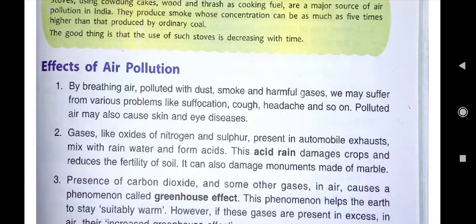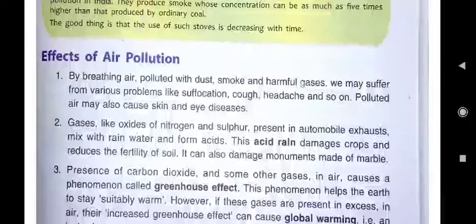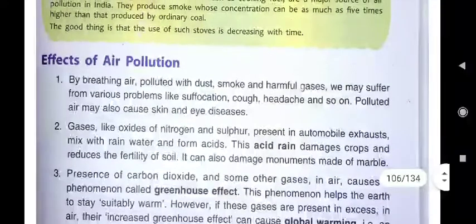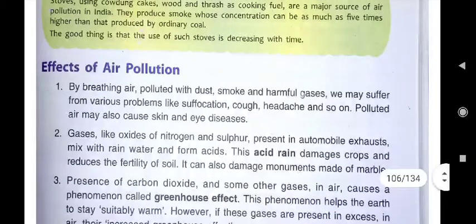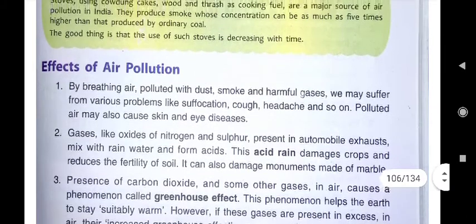That is the scheme initiated by our government to get rid of these stoves or cow dung cakes in the village area. Under this scheme, our government is distributing gas cylinders and stoves to poor families, so that they can also cook on gas.